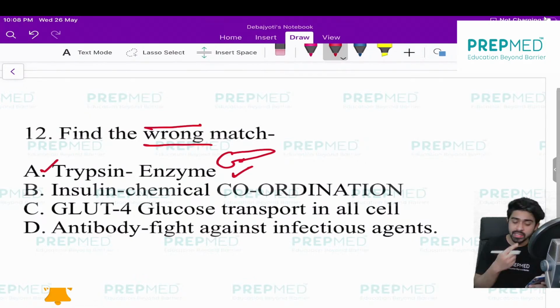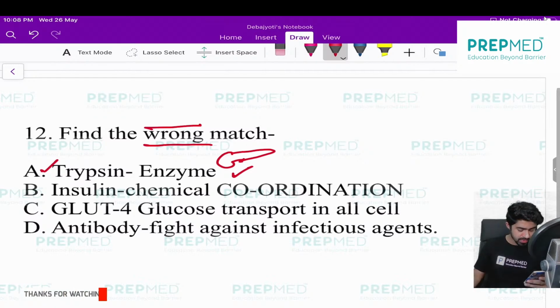Let me find how many people are answering this question. It's an easy question. Let me type this in the chat box. So question number 12. How many of you are answering question number 12? I have already started receiving the answers.